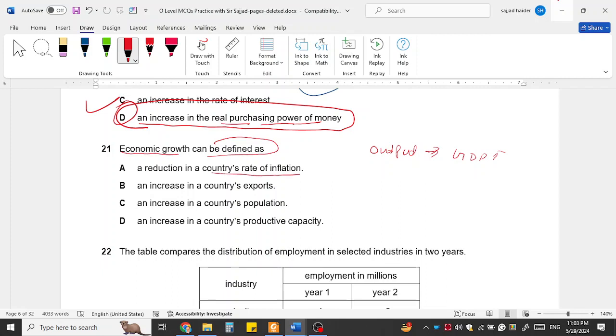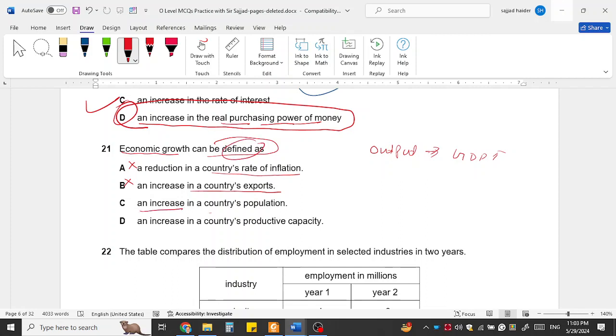No, the rate of inflation sometimes increases or decreases, but economic growth means more goods and services are produced. An increase in the country's exports? Exports is not the GDP. Exports cause an increase in the GDP, but itself it is not economic growth. So this is not how it is defined.